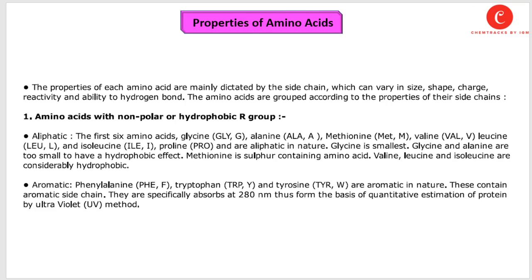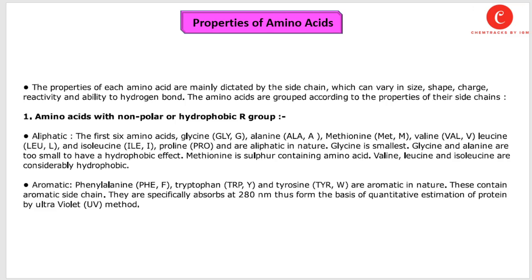For example, amino acids with a nonpolar or hydrophobic R group, aliphatic and aromatic amino acids, are categorized under this group. The first amino acids, glycine, alanine, methionine, valine, leucine, isoleucine and proline, are aliphatic in nature. Glycine is smallest. Glycine and alanine are too small to have a hydrophobic effect. Methionine is a sulfur containing amino acid. Valine, leucine, and isoleucine are considerably hydrophobic, so their properties are also hydrophobic in nature.